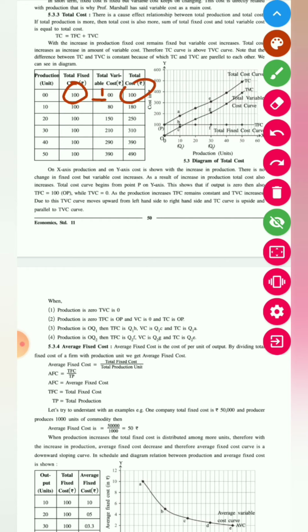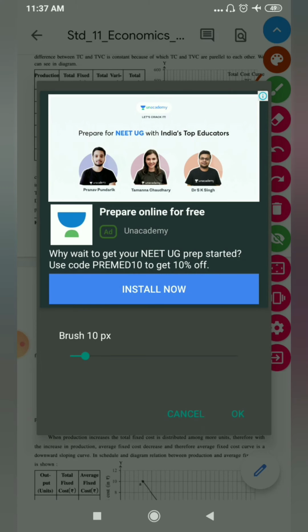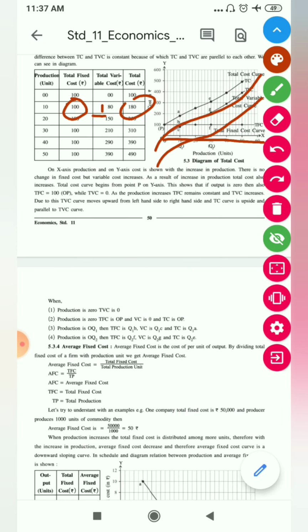So here fixed cost is equal to your total cost. ठीक है? Other than that, they have explained that total fixed cost curve is a straight line, total variable cost is in increasing order, and total cost curve is at the highest level over here. Okay, this is all about your fixed cost, variable cost and total cost.